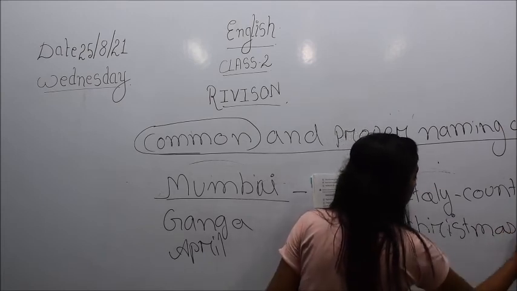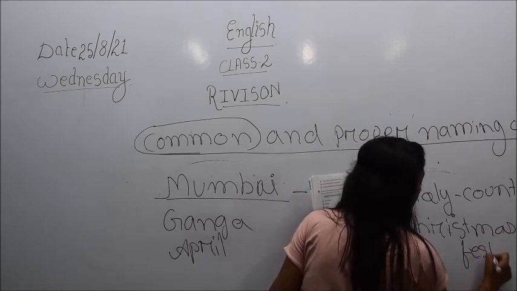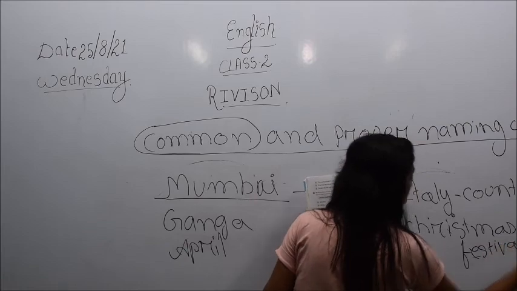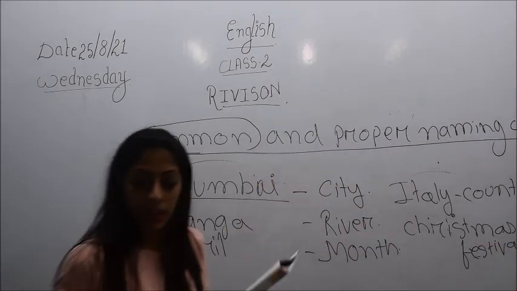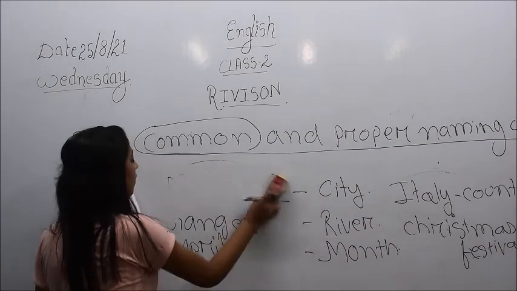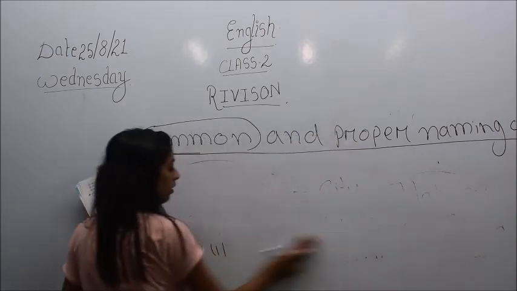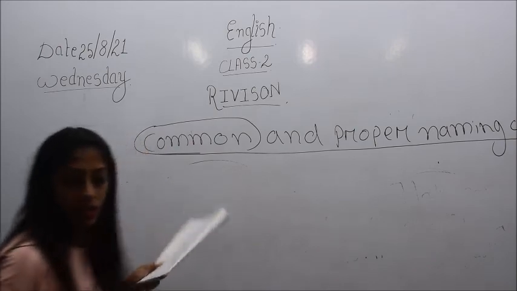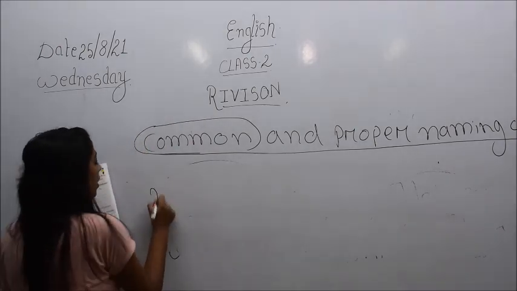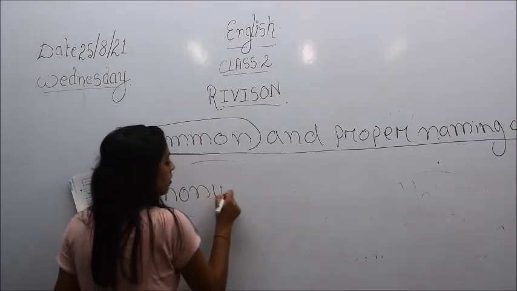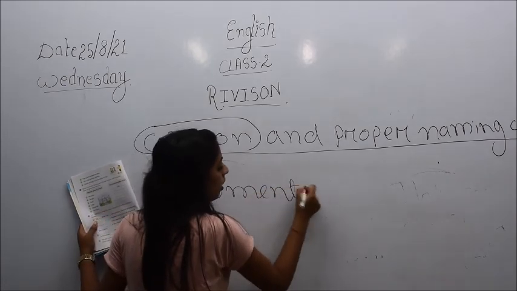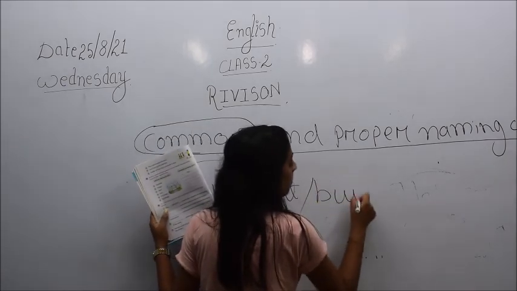Christmas is a festival, right? Then the last one is Taj Mahal. So Taj Mahal is a monument. So it will come under common noun, or also building.